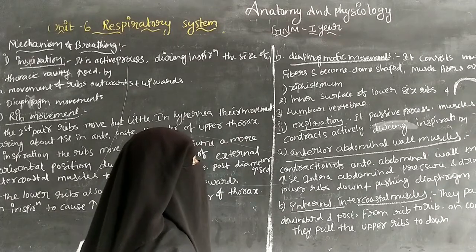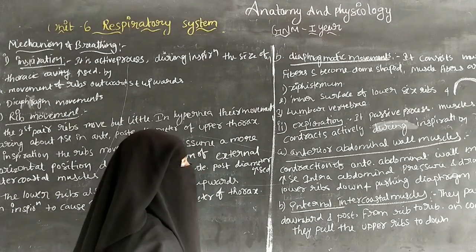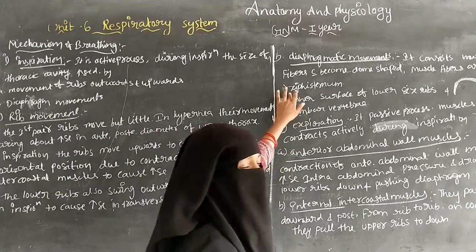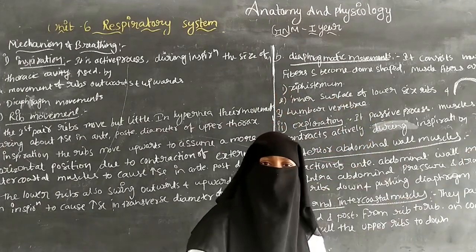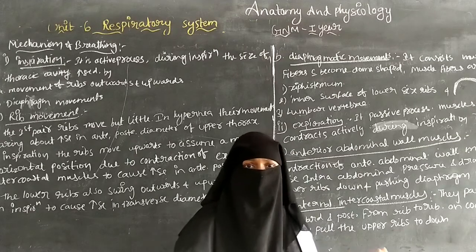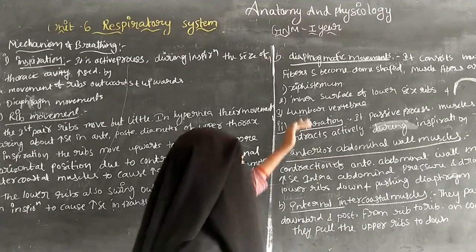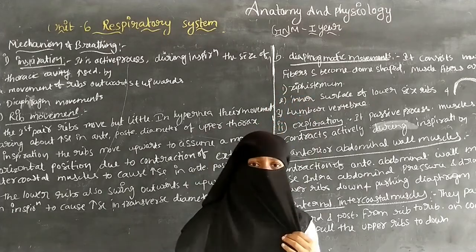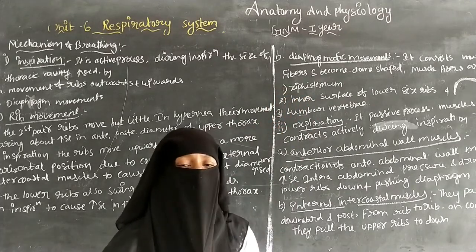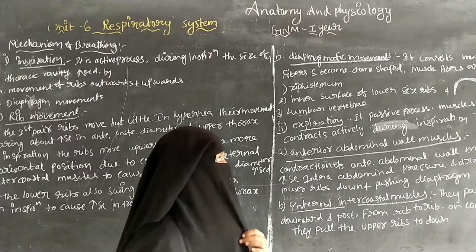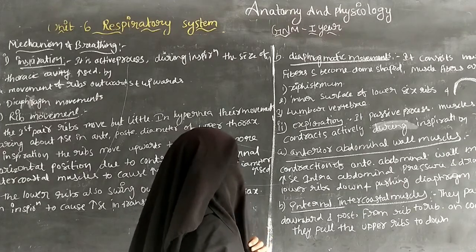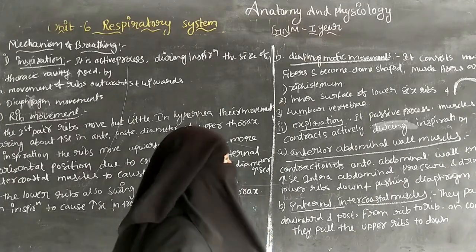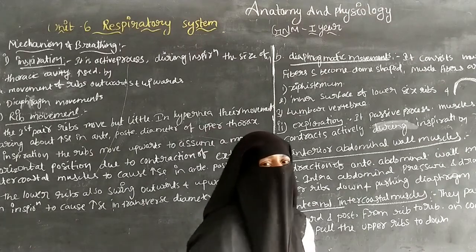The xiphoid process is the end part of the sternum, an end process of the sternum.